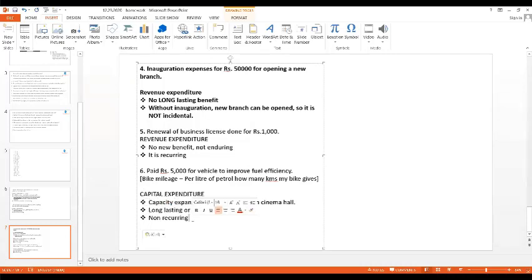So long lasting or enduring benefit also you can say, because once you change the fuel efficiency or the mileage, it will give you long lasting benefits. The bike will last with you for some more years. And it is non-recurring, you're not going to improve the mileage every now and then. So you'll not keep repeating also. That's what it is. If anyone has any doubt, please ask. Others can make note of it quickly.